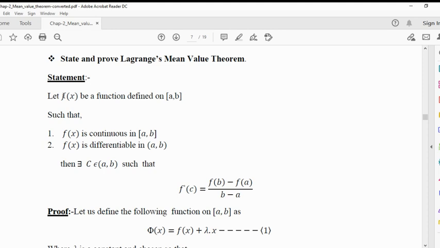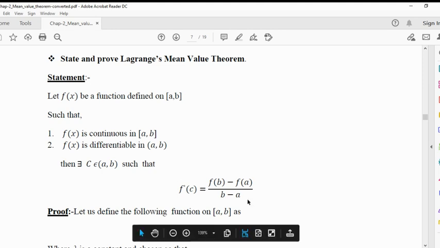Statement: let f of x be a function defined on closed interval [a, b] such that f of x is continuous on closed interval [a, b], and second, f of x is differentiable in open interval (a, b). Then there exists c belongs to open interval (a, b) such that f dash c is equal to f of b minus f of a upon b minus a.